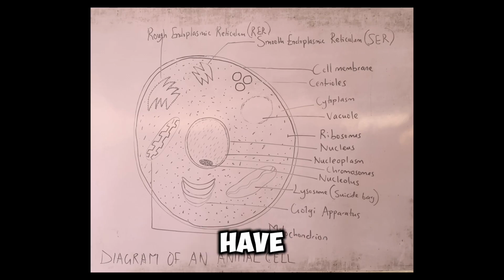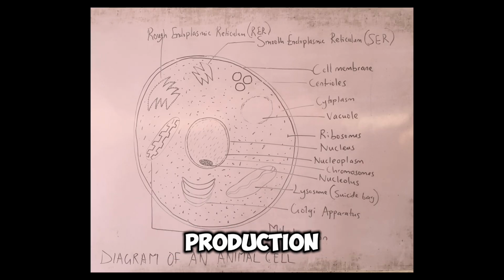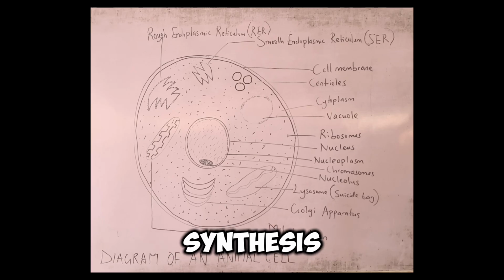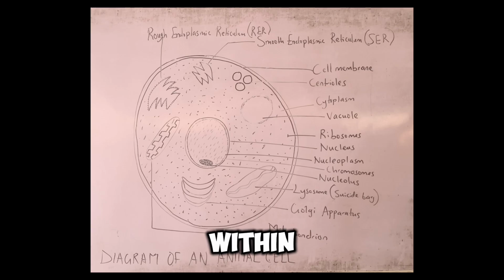The next organelle we have is the ribosome. The ribosome is the site for synthesis or production of proteins. You should know at this point that the ribosome may either be free within the cytoplasm or attached to the endoplasmic reticulum to form what we call the rough endoplasmic reticulum, which is another cell organelle.